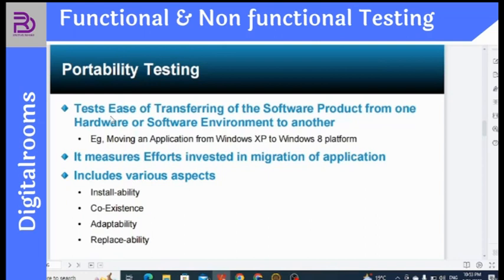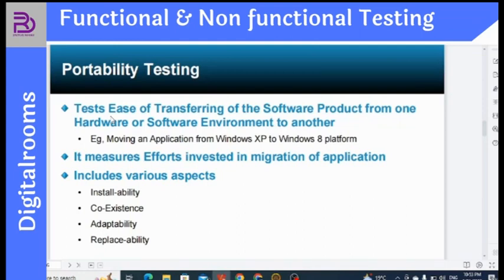It includes various aspects: installability, meaning it is easy to install; coexistence, meaning it should have the kind of environment so that when I'm copying the application from one hardware or software to another, it is also working. Adaptability means it should be able to adapt to any kind of system, with any kind of hardware and operating system.